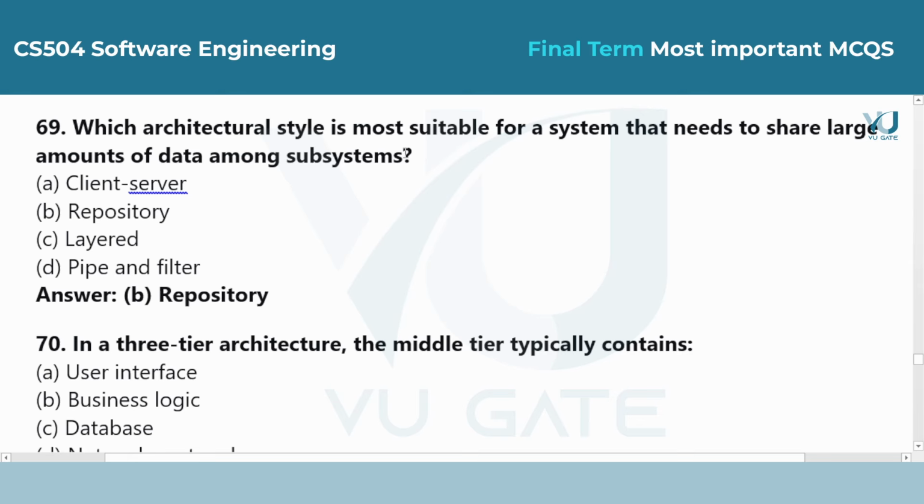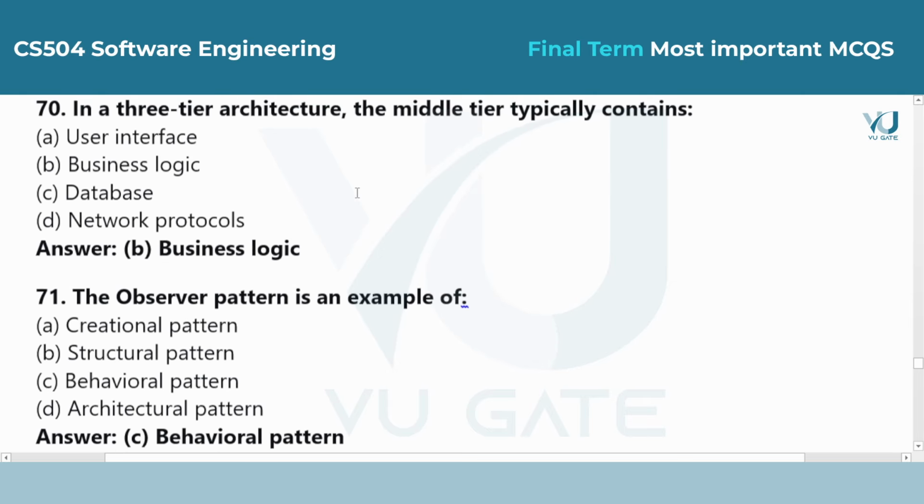Question 69. Which architectural style is most suitable for a system that needs to share large amounts of data among subsystems? Answer is option B, repository. In a repository architecture, there is a central data store that all other parts of the system access. This is perfect for systems like a database management system or a code editor where many tools use the same data.